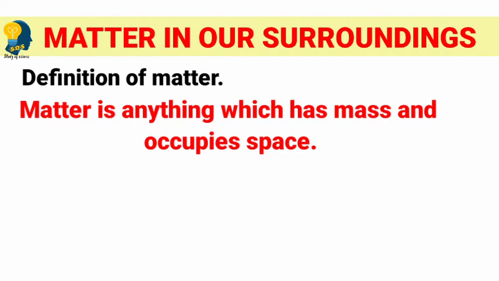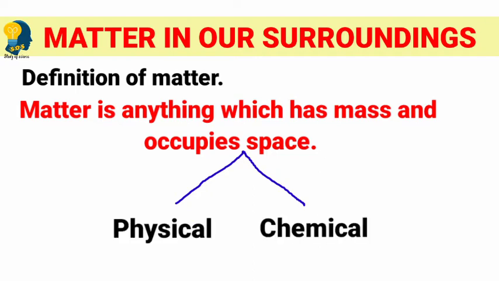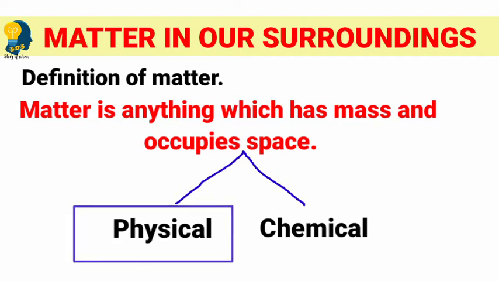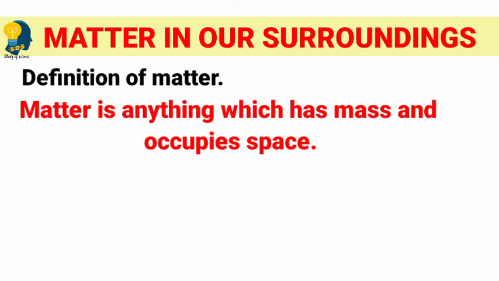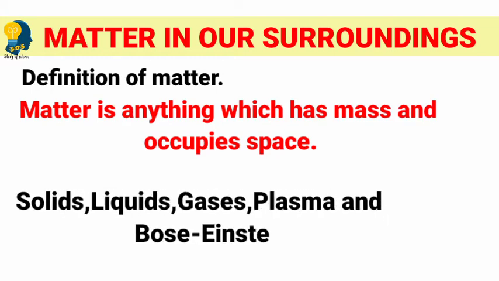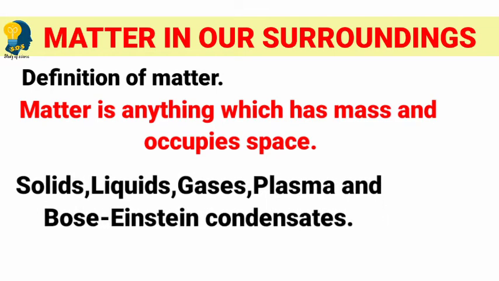Clear? Okay, now this matter can be classified based on their physical properties as well as chemical properties. But in this lesson, we are going to mainly concentrate on the physical properties of matter. Matter can be classified into 5 important states. They are solids, liquids, gases, plasma, and the 5th state is the man-made state, which is called Bose-Einstein condensates.